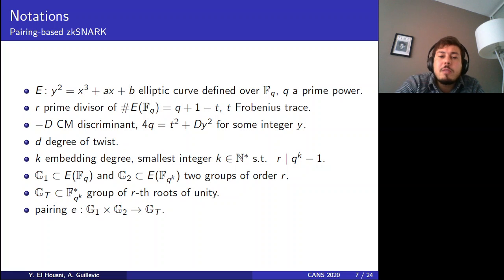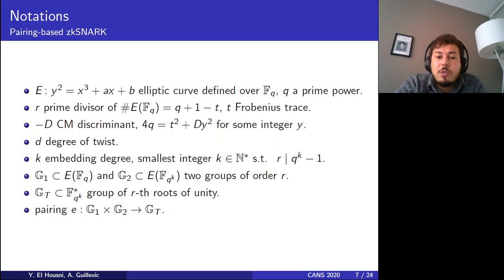Capital D is the complex multiplication discriminant, which verifies the complex multiplication equation: 4q is equal to t squared plus D times y squared, with y some integer. Small d is the degree of the twist, and k the embedding degree, which means the smallest integer such that r divides q to the k minus 1.